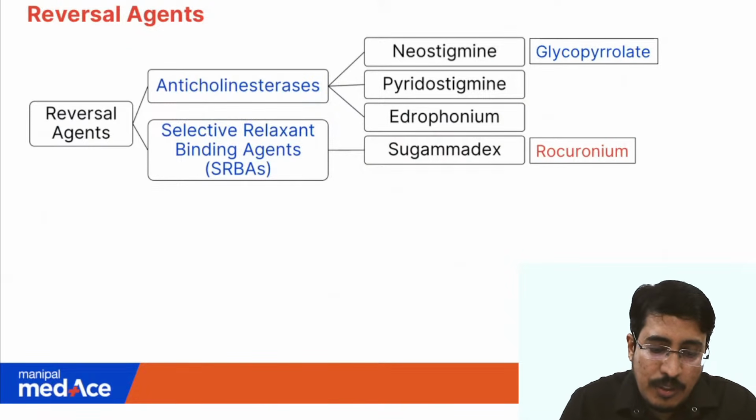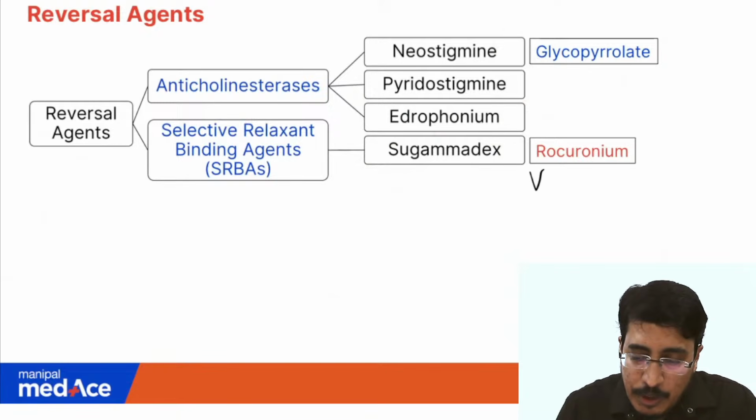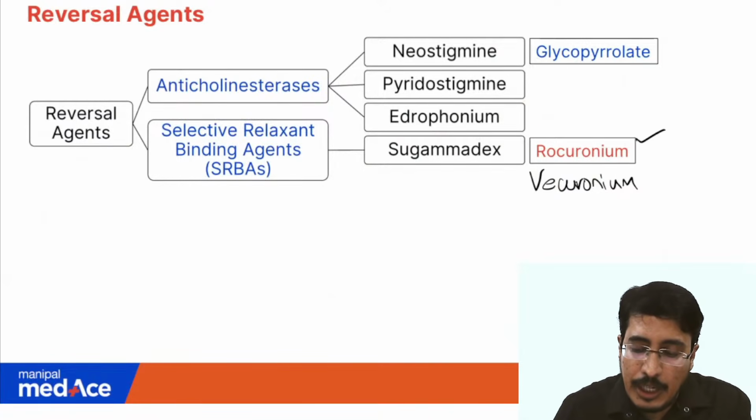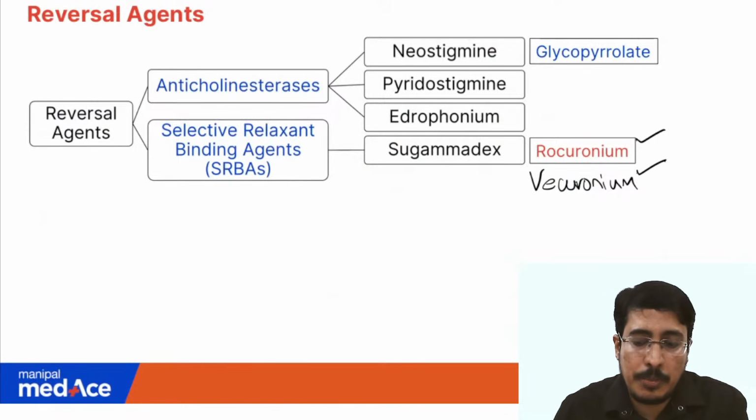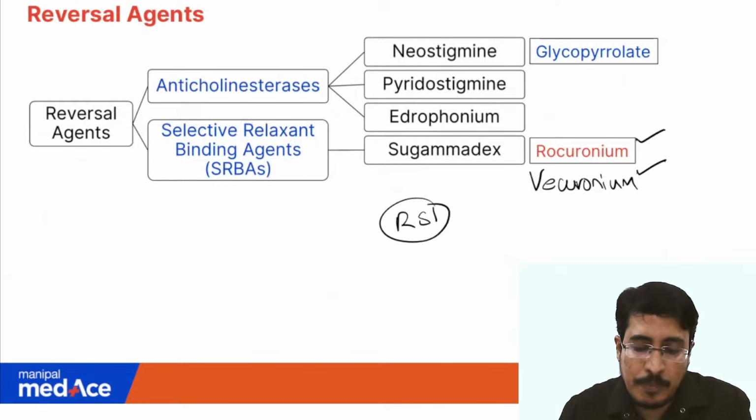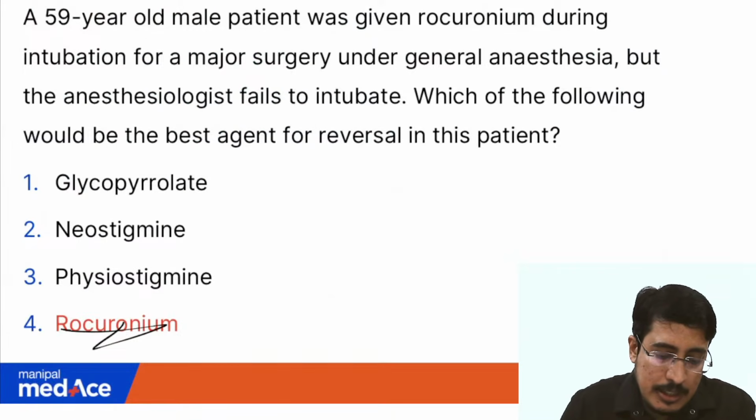So this we use commonly for rocuronium. We also use it for vecuronium. Okay, so both rocuronium and vecuronium are readily reversed by Sugamadex, and nowadays we are commonly using this combination in most of the cases, including rapid sequence intubation. So rocuronium and Sugamadex is also being preferred for RSI. Okay, this can be asked, remember this point. So the answer here is Sugamadex.